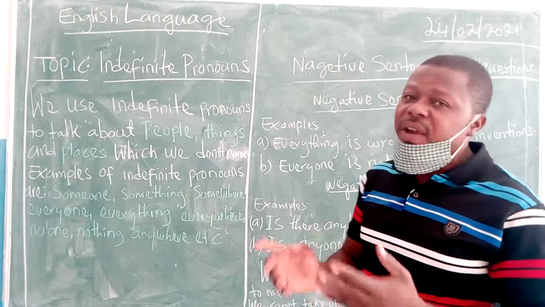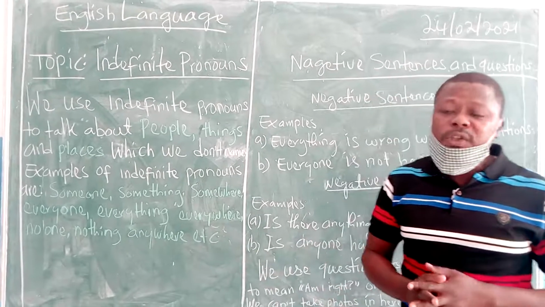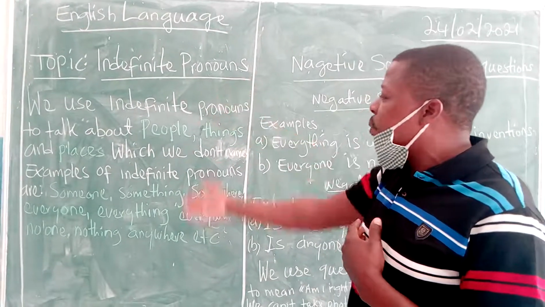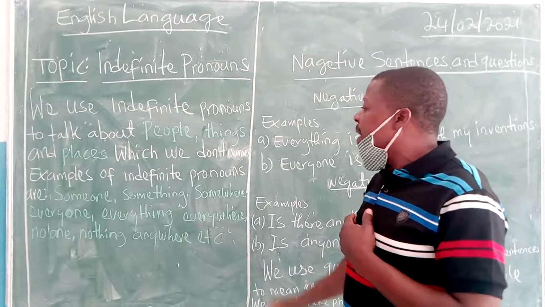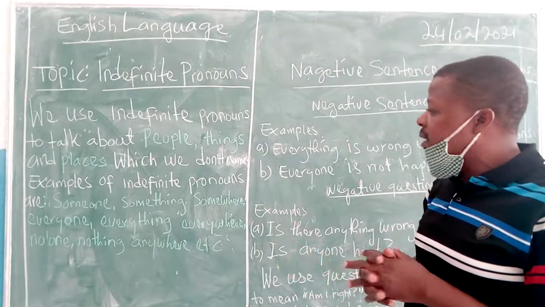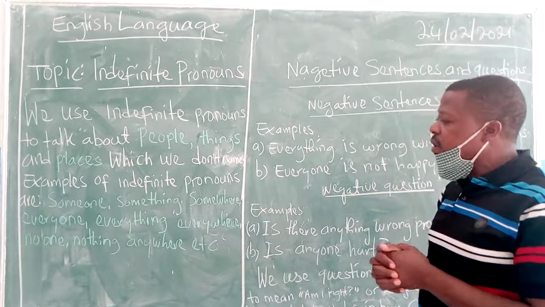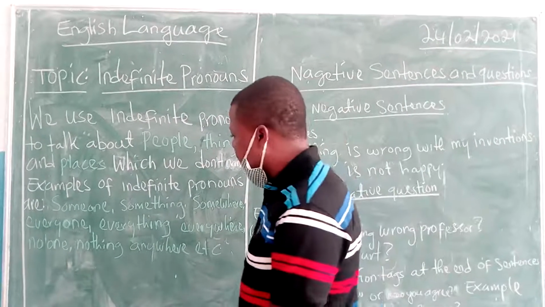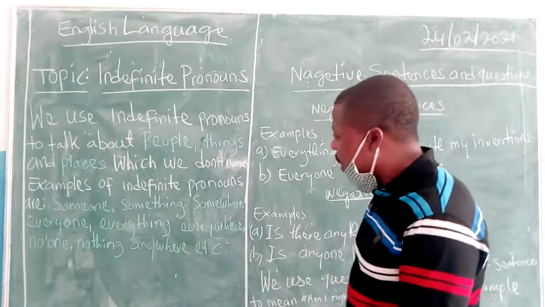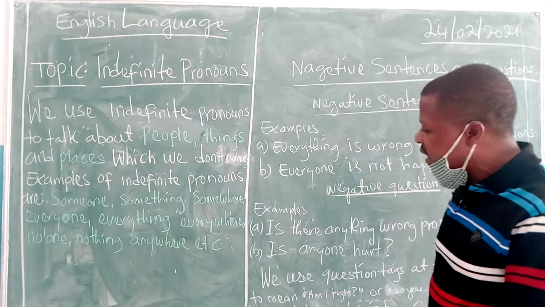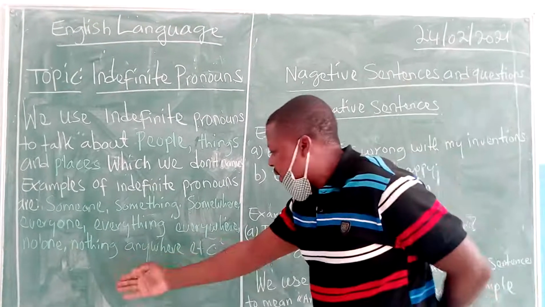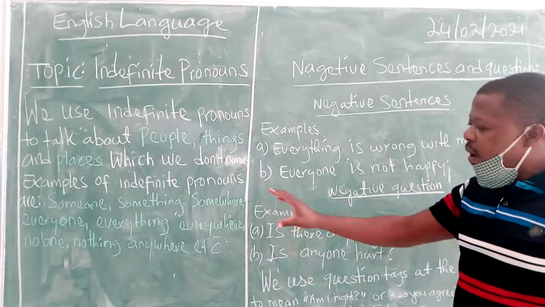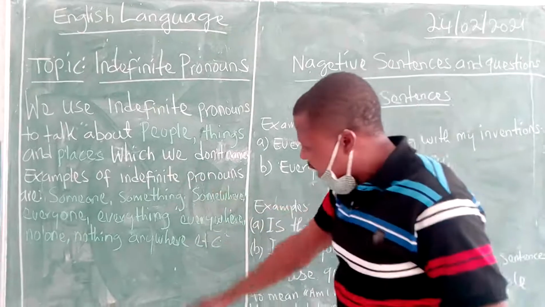Of course, we have seen different types of pronouns like possessive pronouns and personal pronouns. But today we are looking at indefinite pronouns. They are pronouns used when we don't want to mention the name of people, things, and places. So let us see examples of indefinite pronouns: someone, something, somewhere, everyone, everything, everywhere, no one, nothing, anywhere, etc. These are all indefinite pronouns.